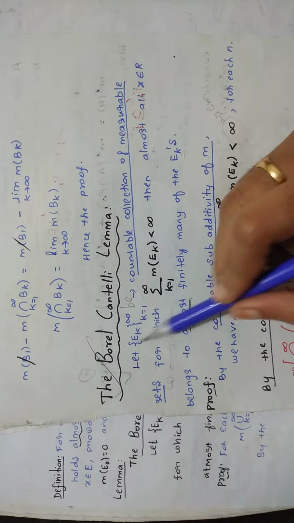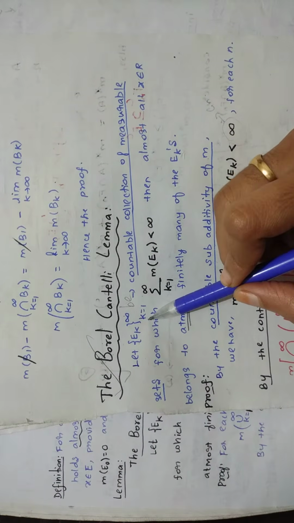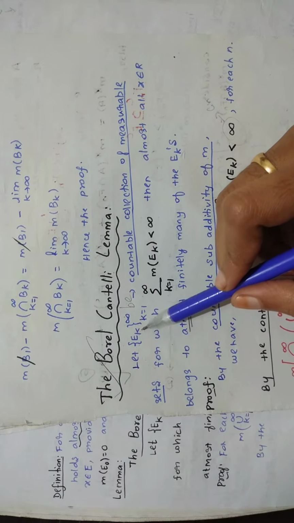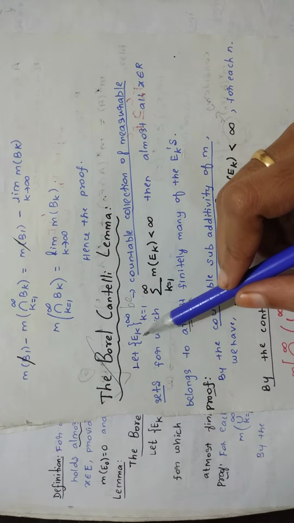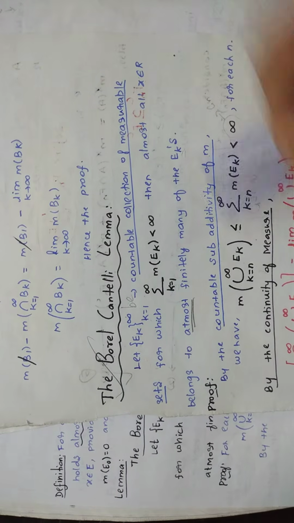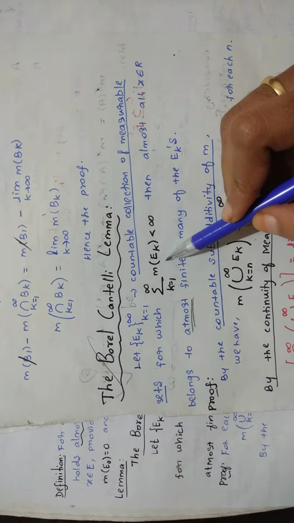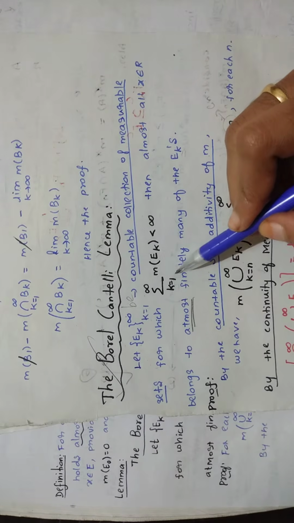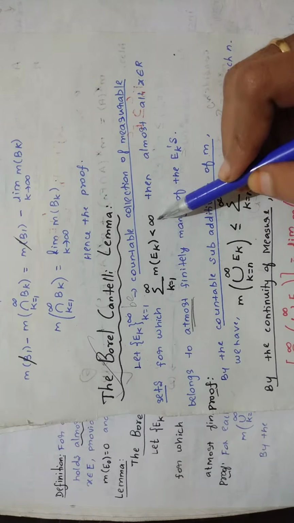It means this is a collection of measurable sets, that is E1, E2, E3, E4 till E infinity. They are measurable sets for which a condition is given that the summation over k equal to 1 to infinity of m(E_k) is less than infinity.